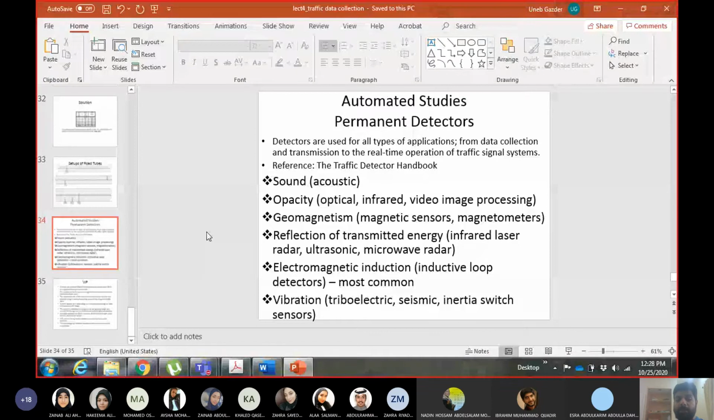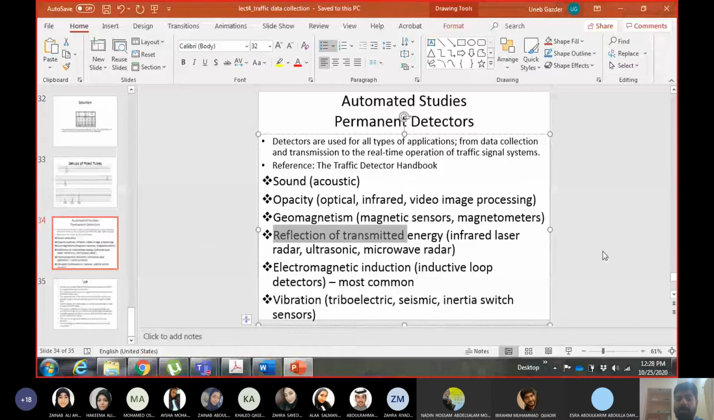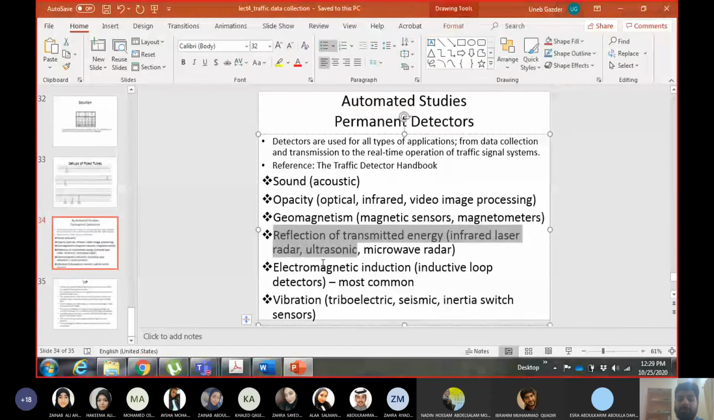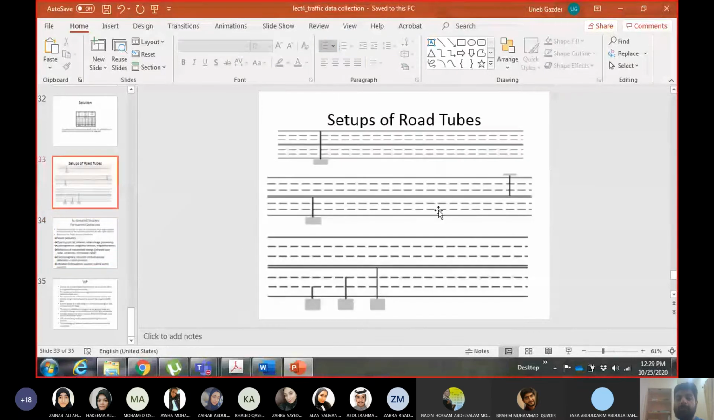Then we have detectors which work on the reflection of any other type of transmitted energy. Let me show you how it works. This one is geomagnetic: the Earth has a geomagnetic field, and when the vehicle passes, this field is disturbed. But these two, reflection of transmitted energy and electromagnetic induction, have similar equipment. What is this? You have a transmitter on one side of the road, and a receiver on the other side of the road.